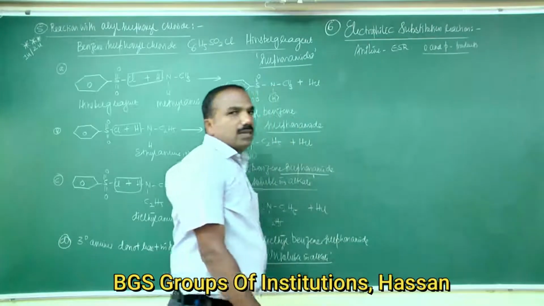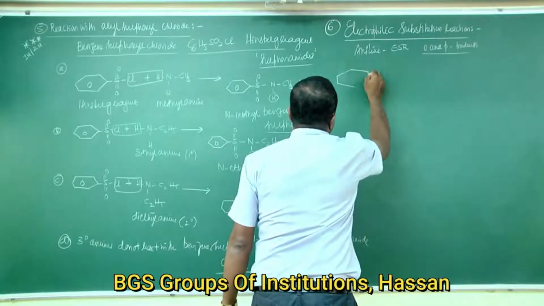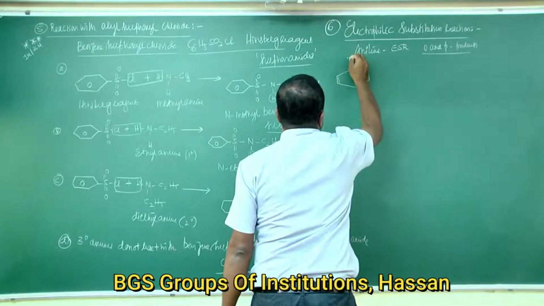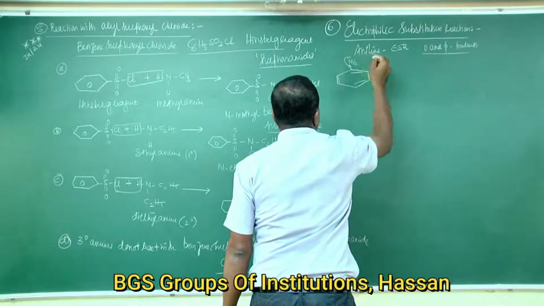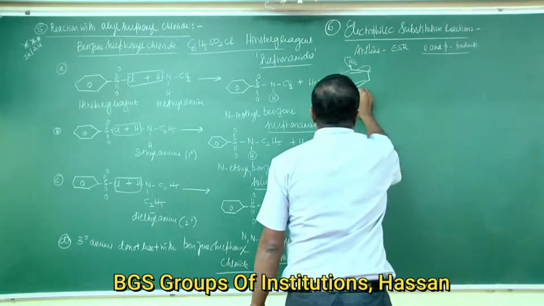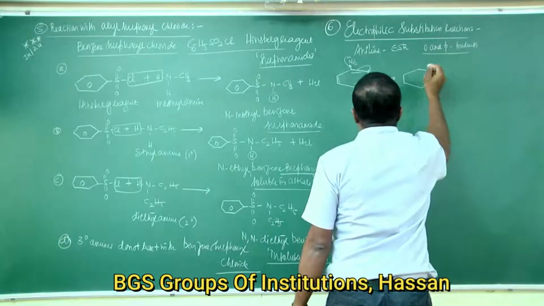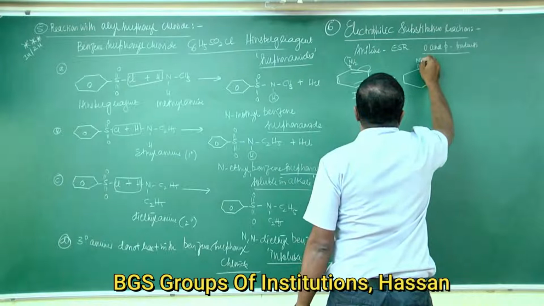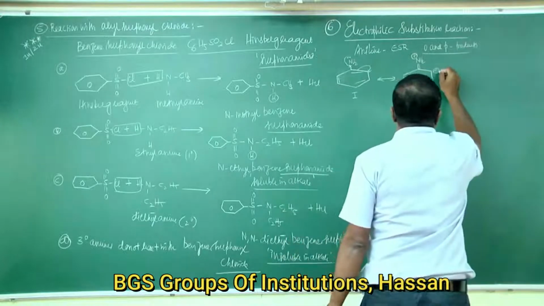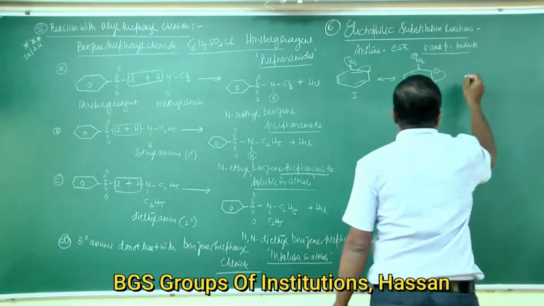Okay, I will write the resonance hybrid structures of aniline. That is the benzene ring connected by single bond to NH2 containing a lone pair of electrons. This shifts to form a double bond, and the double bond shifts to this side. This is structure 1. Structure 2 has NH2 positive charge and a negative charge; the negative charge shifts and a double bond moves this side. This is structure 2.